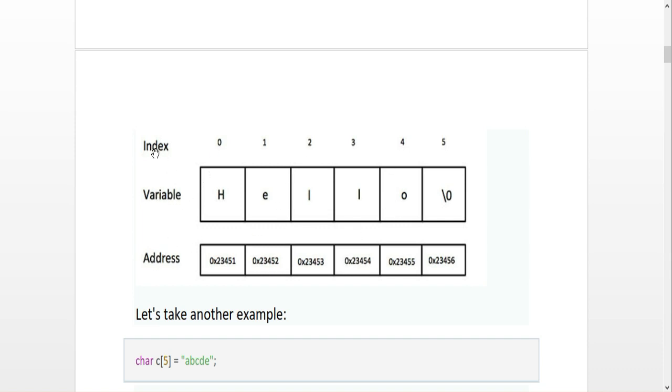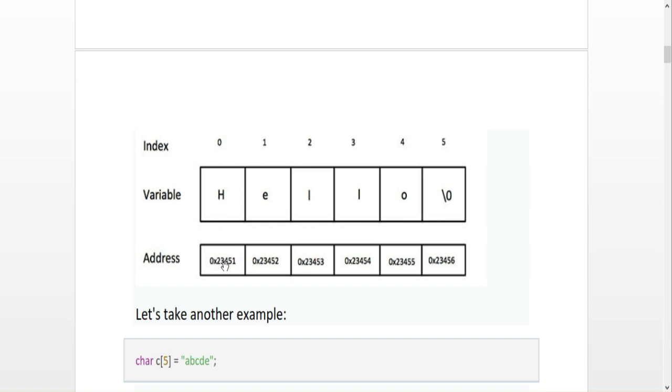This string array also starts from 0. So 0, 1, 2, 3, 4, 5 is the index. And the variable means the individual character, HELLO. Finally the blank space or null character is here, and the corresponding memory address. So this is the structure of the declaration of strings.